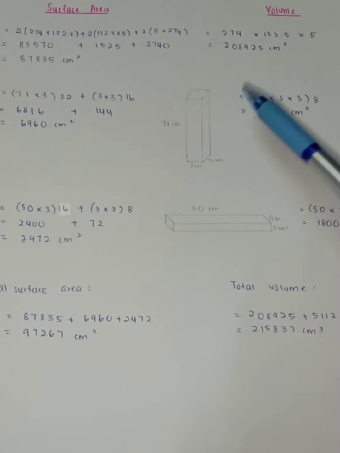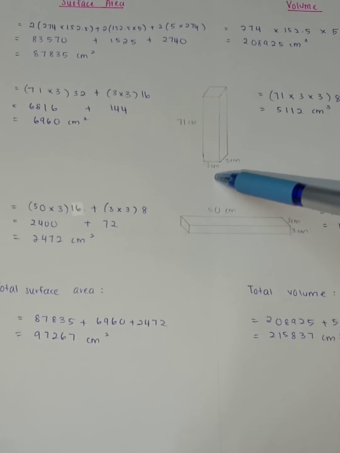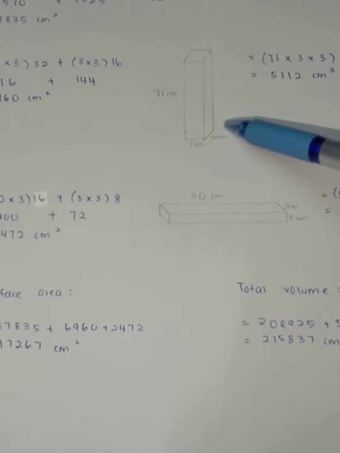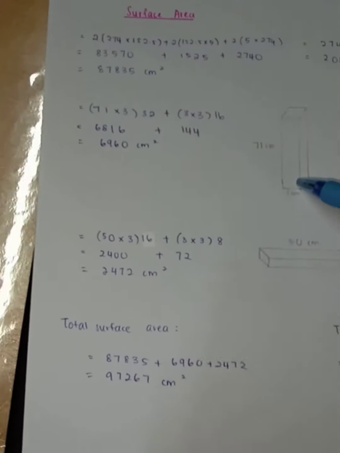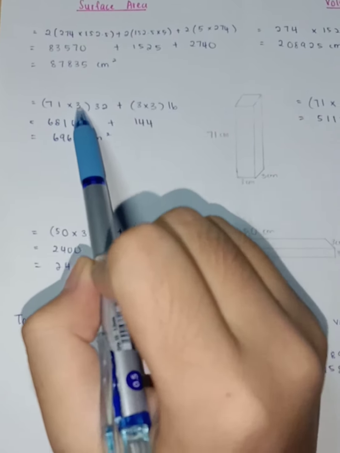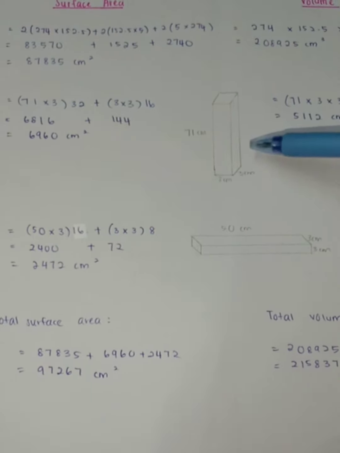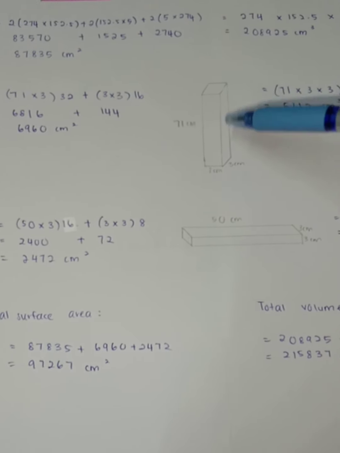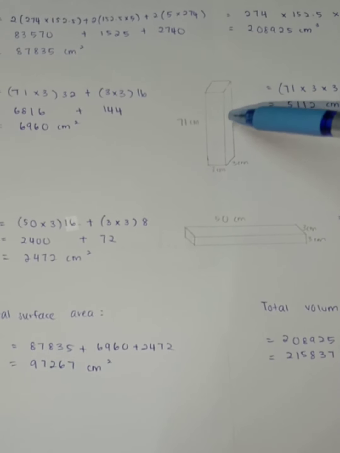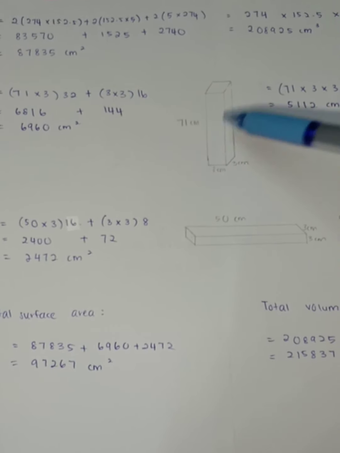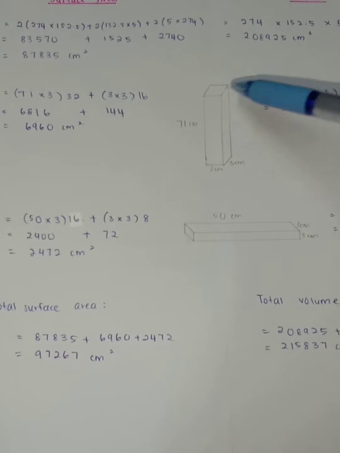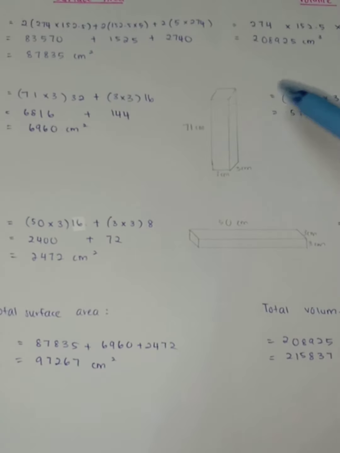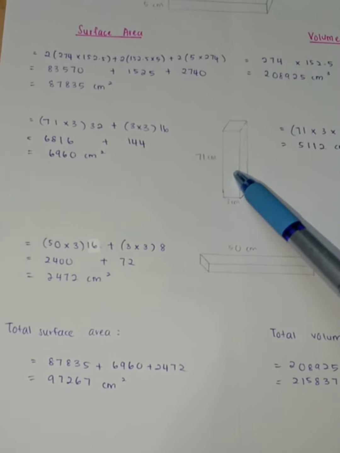For the leg, the height is 71 cm, the length is 3 cm, and the width is 3 cm. So 71 times 3 times 32, because these two have the same surface, so 4 surfaces: one at the front, at the side, and at the back, and the table of ping pong has 8 legs.